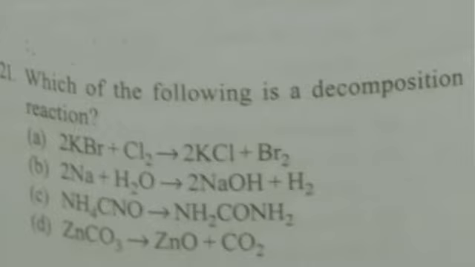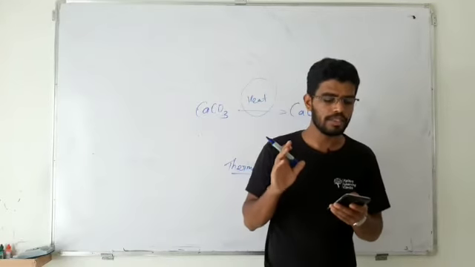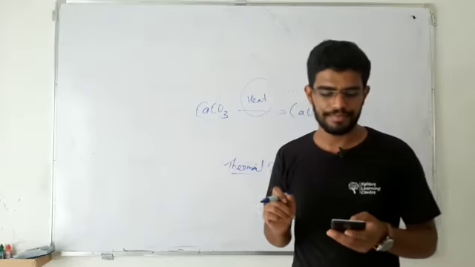Option D, zinc carbonate gives you ZnO plus CO2. That is an example of decomposition reaction, where only one reactant decomposes to give two or more products. So option D is your answer.